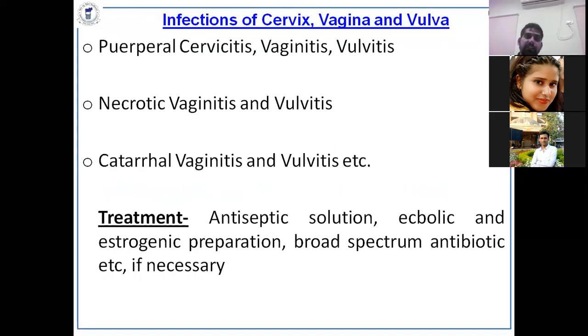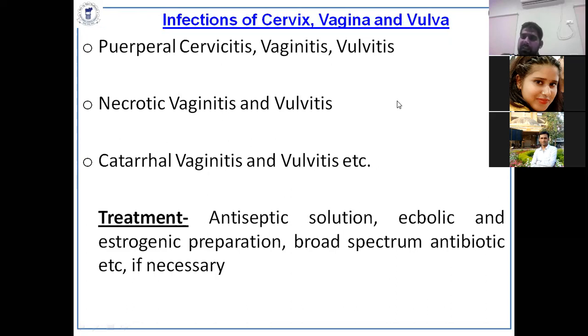Then comes infections of the cervix, vagina, and vulva. These infections may not occur, but sometimes cervicitis, vaginitis, and vulvitis occur. Necrotic vaginitis and vulvitis may be seen in cases of more severe infection, and catarrhal vaginitis in cases of mishandled dystocia.